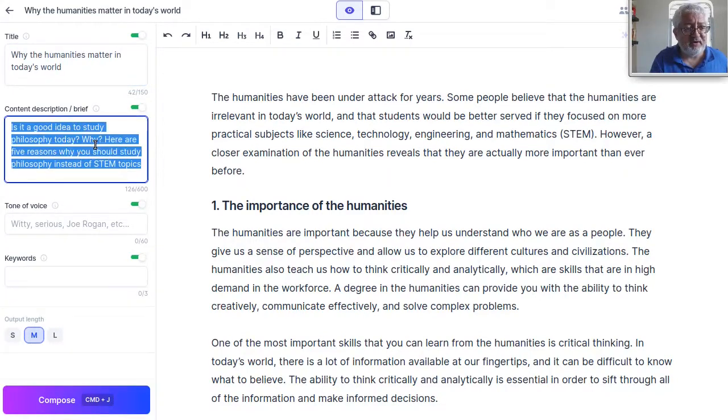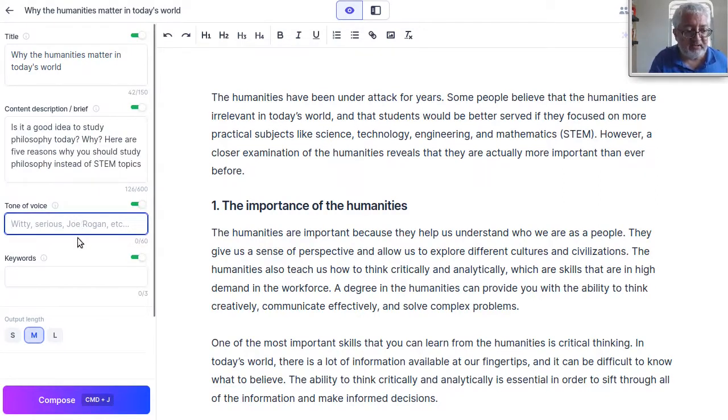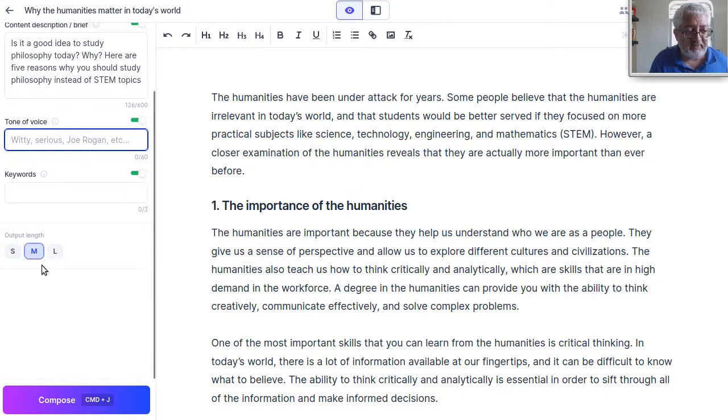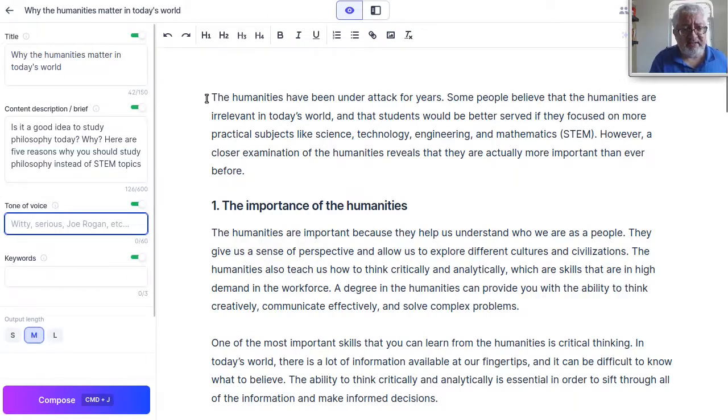Then here you have a content description or a brief, and this you can change from paragraph to paragraph, and you should change it to avoid the program creating the same text again and again. You can select a tone of voice, which I have now not done, and some keywords, and say how much output you want. And then on the right side it will create this content that you see here.